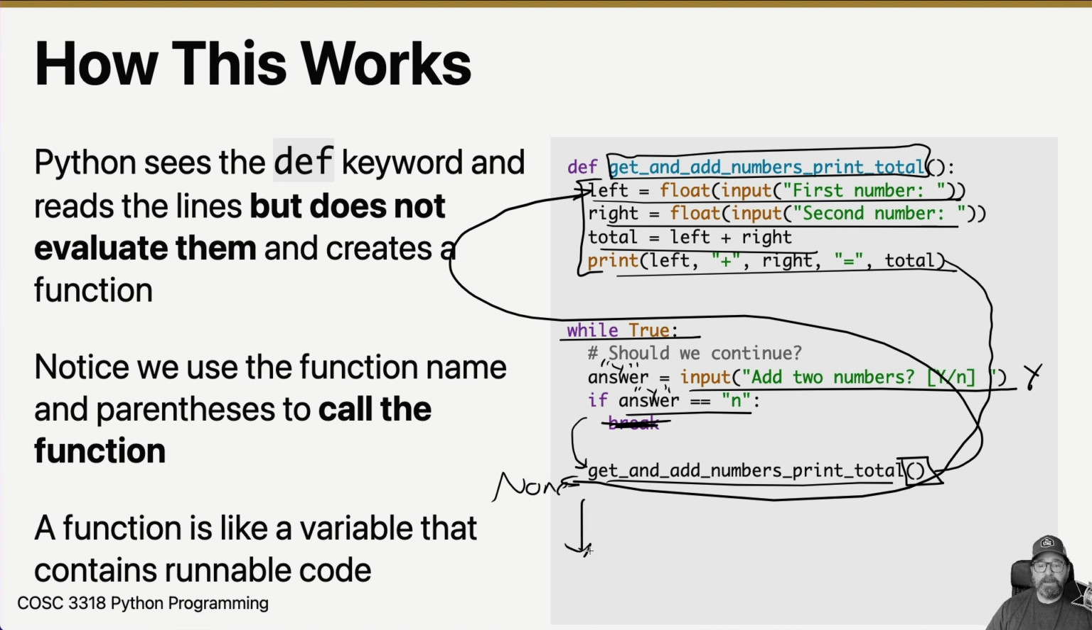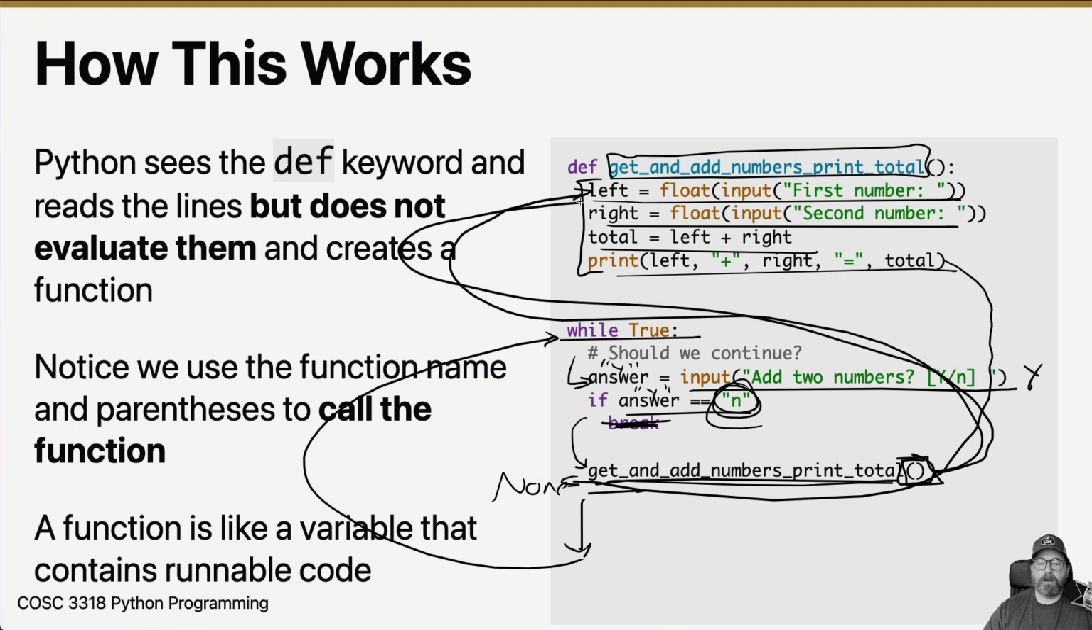And keeping going here means I'm at the end of my while loop, which means I come back to the while loop, and the while loop is true. So now it's going to run this again. Would you like to add 2 numbers? And so we just keep looping until somebody types in n, and every time we loop, we get to this get and add numbers total with the parentheses, and that makes our code go back up here. Python runs these, and then it comes back down here and then loops again, okay? That's how functions work.